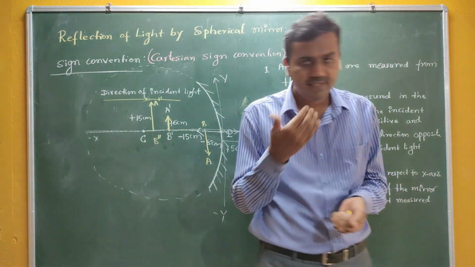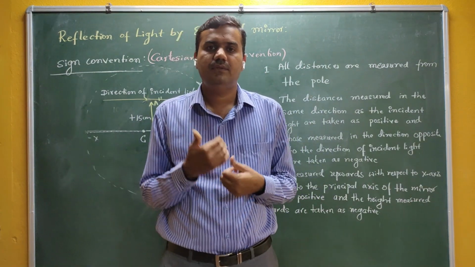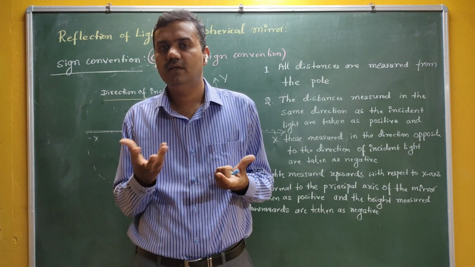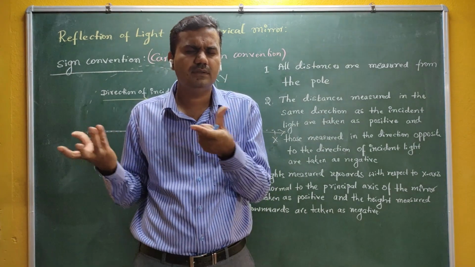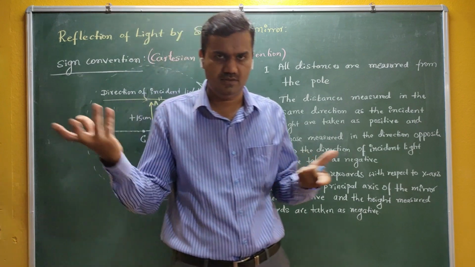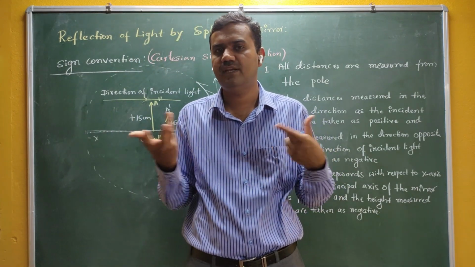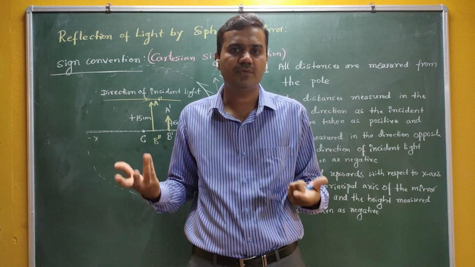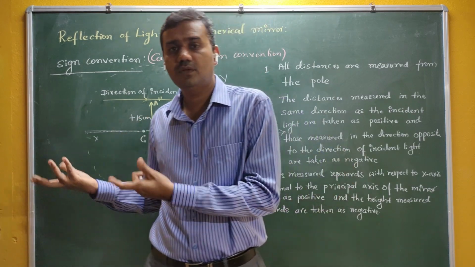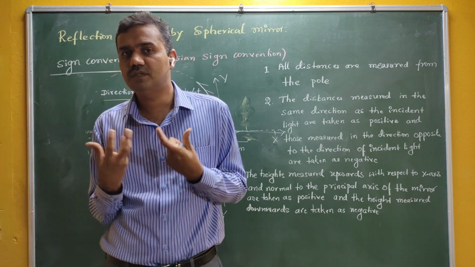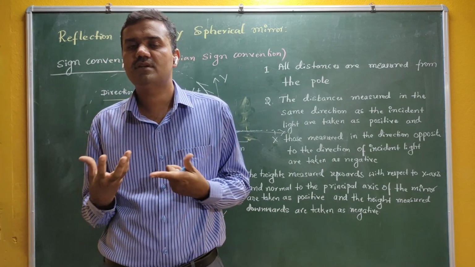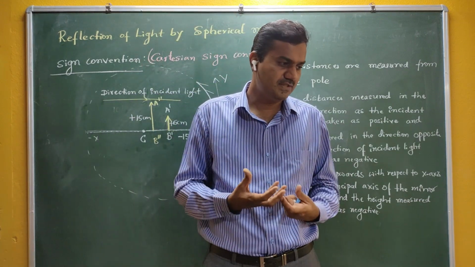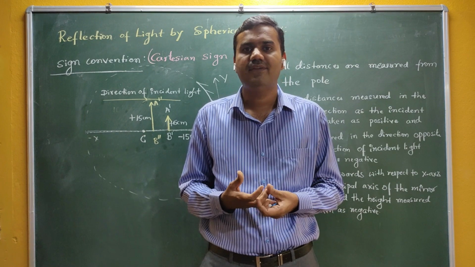In the next lecture, we are starting our main important topics. Before that, we have to take certain definitions and terms, like principal focus, focal length, radius of curvature, and the relation between focal length and radius of curvature. Before going into the actual picture of the mirrors, we should know the mirror formula, which is nothing but the relation between focal length, object distance, and image distance. So let me take it in the next lecture.